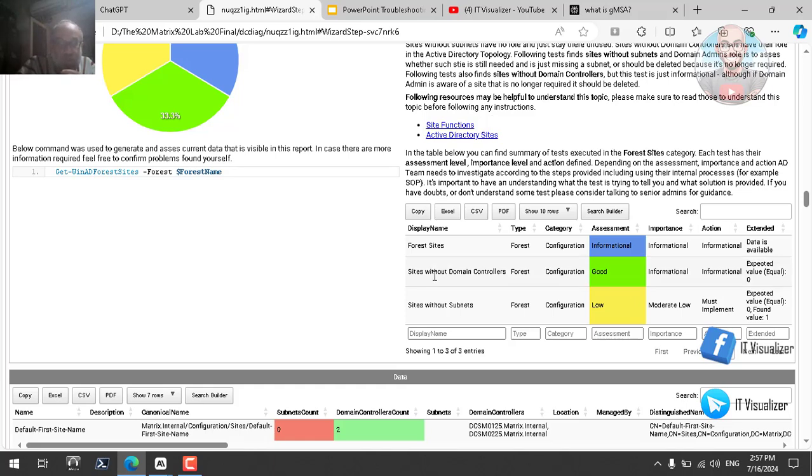Because actually, sites without domain controllers will also affect the replication. So why would you put an overload on the replication process with a site that doesn't have any subnets or doesn't have any domain controllers? Especially if you have sites without domain controllers. So this test will ensure that you have sites with subnets and domain controllers in them.